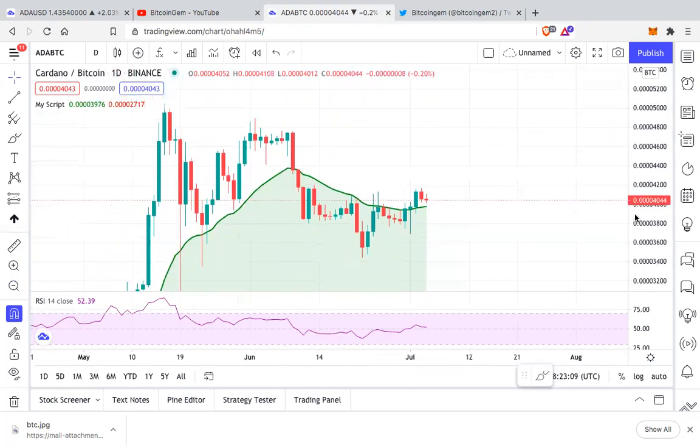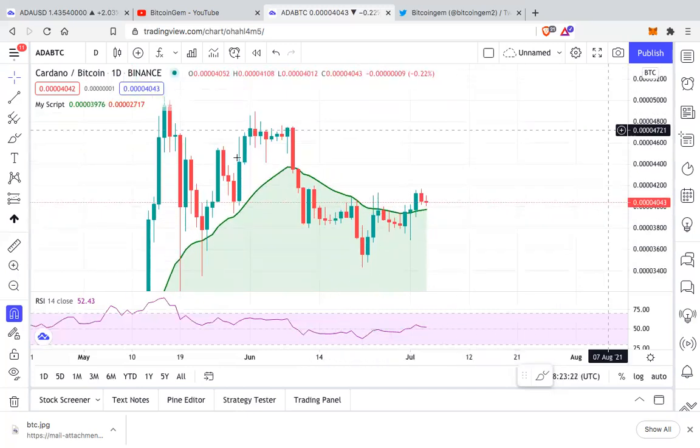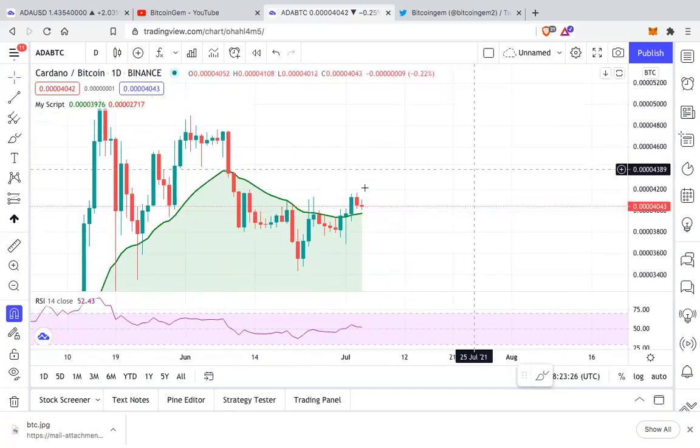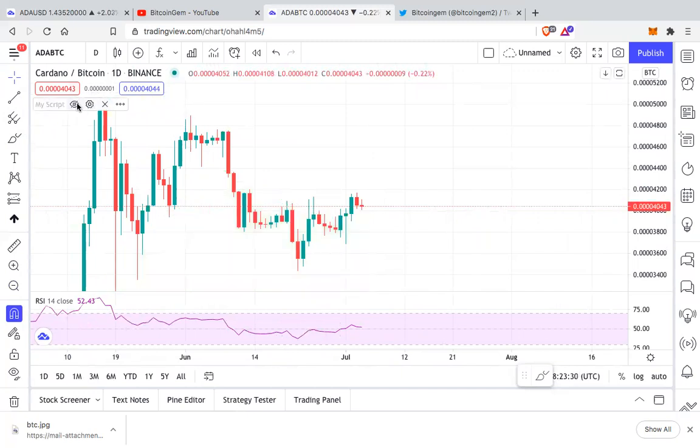So on the daily, we are seeing Cardano flipping into bullish. In fact, we have a bullish confirmation also. We can see this bullish continuation on the daily, of it consolidating about the 21 exponential moving average and ultimately pumping ahead.